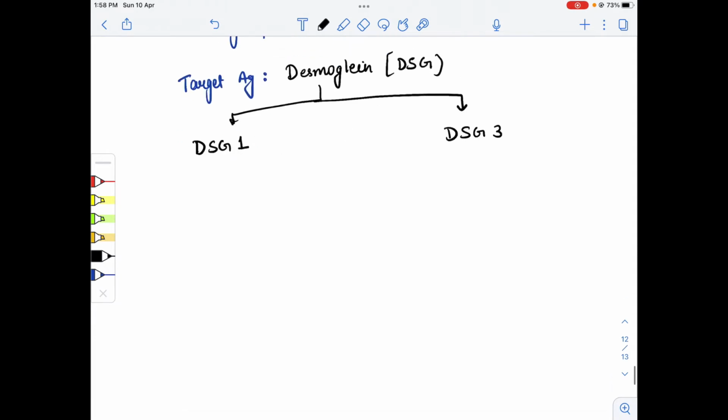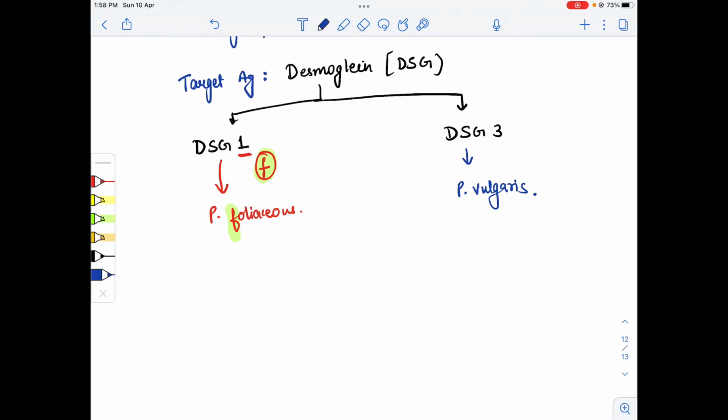Please remember that desmoglein 1, first letter F, is the target antigen in pemphigus foliaceus. We can remember it like this: F for first and F for foliaceus. Desmoglein 1 is in pemphigus foliaceus, while desmoglein 3 comes in pemphigus vulgaris.